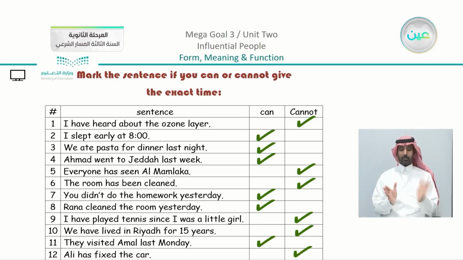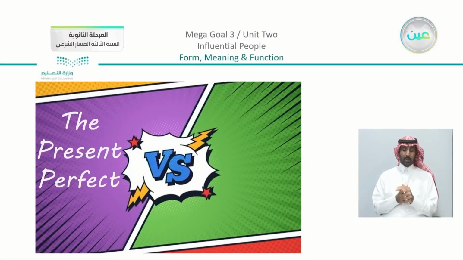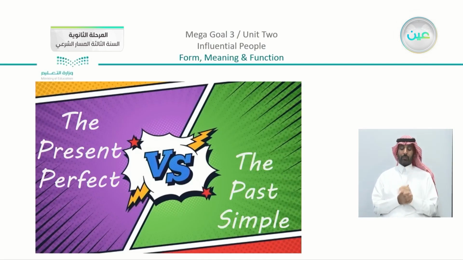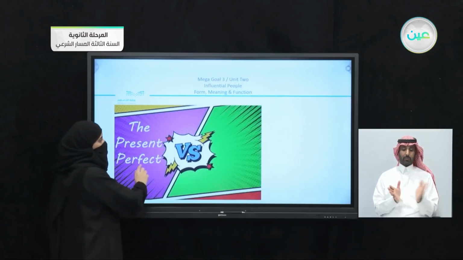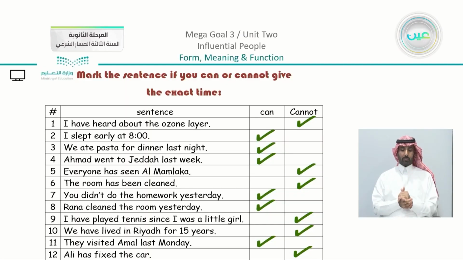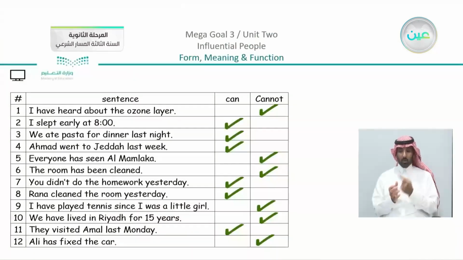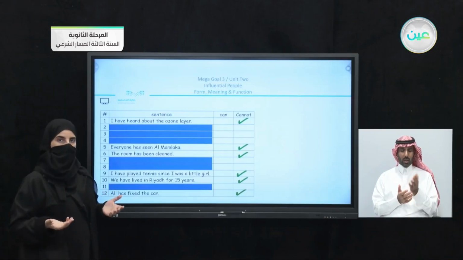Now this is going to be the first task that we have in our lesson. And as we mentioned, we have the present perfect, and we're going to see the difference between the present perfect and the past simple. So moving on with our lesson, we are going to focus first of all on the present perfect. So what do you have? I'm going to go back to my sentences here. Now I'm going to cover the first type of yes. Here you can see that I just left the sentences where we cannot give an exact time.